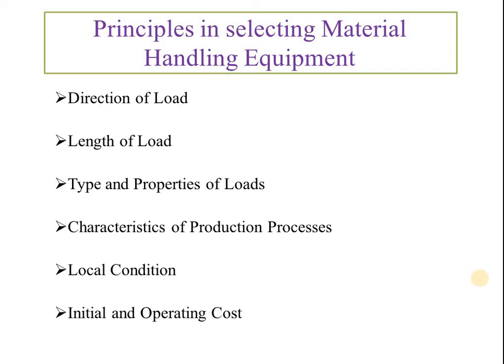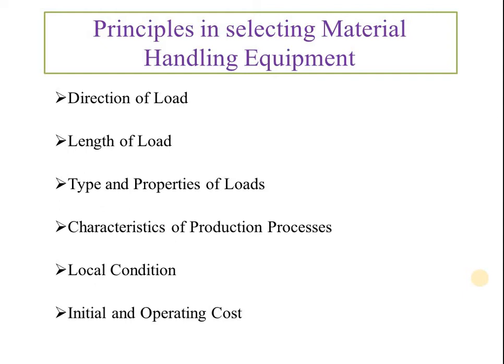What are the guidelines for selecting the material handling equipment? So here are the guidelines. So direction of load travel, that is a very important parameter while selecting the material handling equipment. Suppose we have to transport the material in a vertical direction or for a very short distance, then we prefer hoist, crane or elevators.